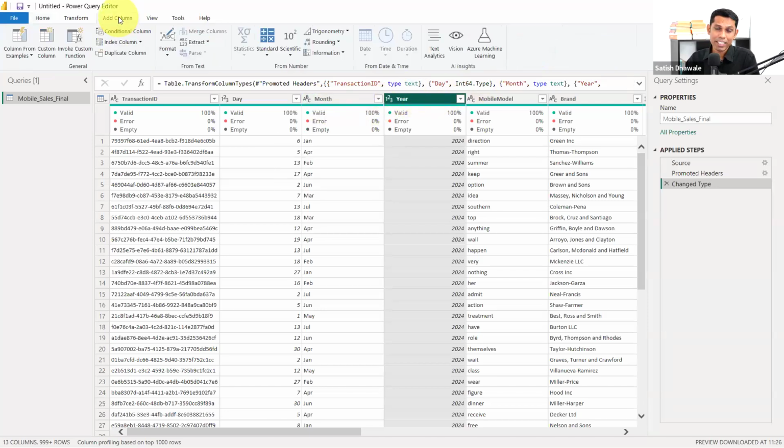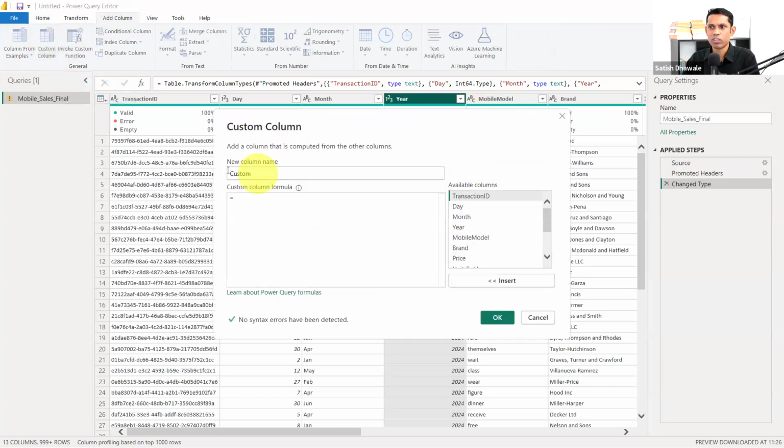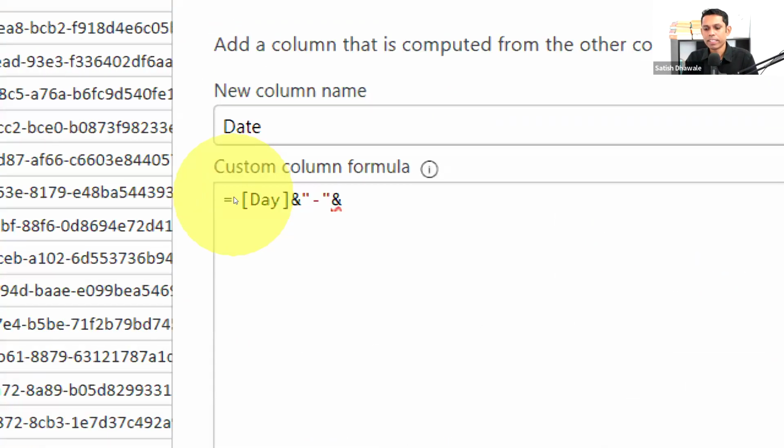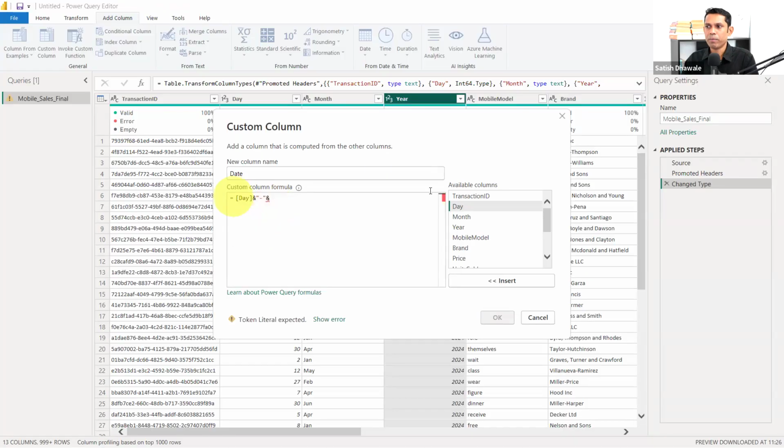Look at here, I'm clicking on add column. You know that there is a custom column option. Let's go and click on custom column. And let's type, this is a date column. I'm going to create a date column. In this date column, I need to add day, then I need to add month, but there should be a separator. In order to add a separator, you must add a hyphen between them. What do you need to add? Ampersand sign and hyphen, because there should be a hyphen separator.